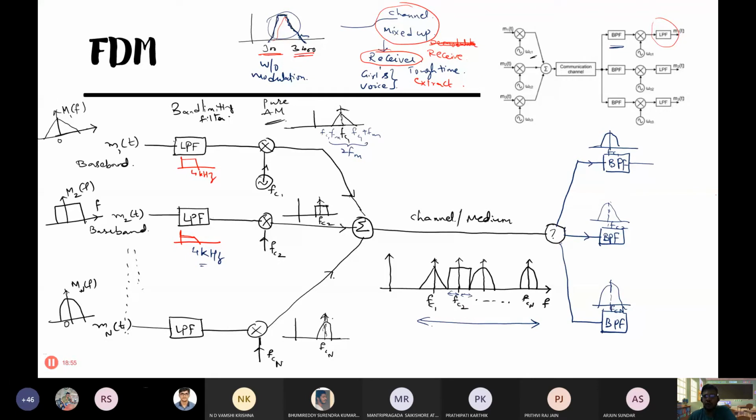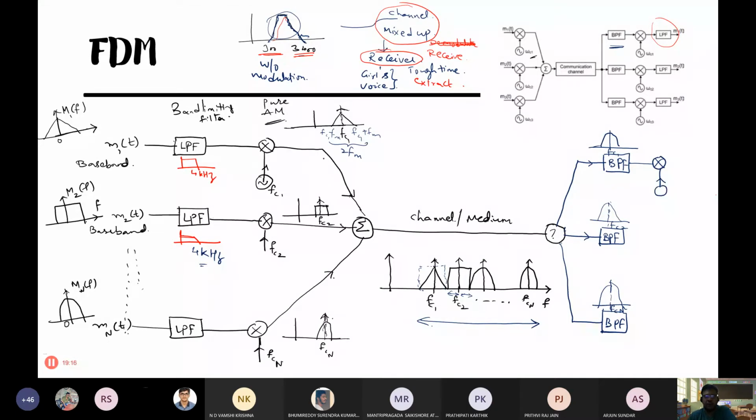So first it is tuning, just trying to extract this portion from the combined spectrum, and this band pass filter will accomplish that. It will filter this much, and after that you demodulate it with the same carrier.